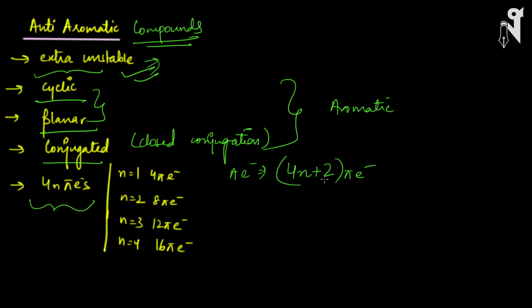But if you're talking about anti-aromatic, the number of electrons which will make the compound anti-aromatic is 4n pi electrons. So when you start from n is equal to 1, it will be 4 electrons, 8 electrons, 12, 16. So basically, if the number of pi electrons is a multiple of 4, that means the compound is anti-aromatic.